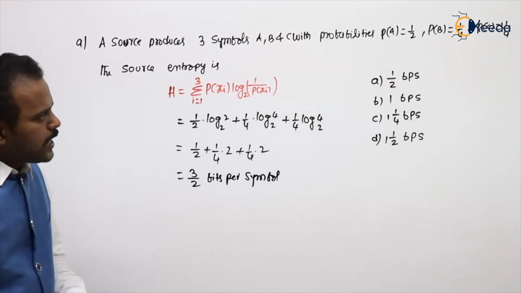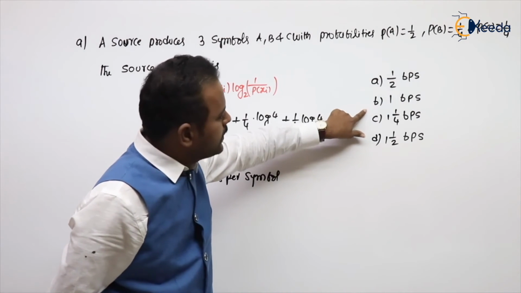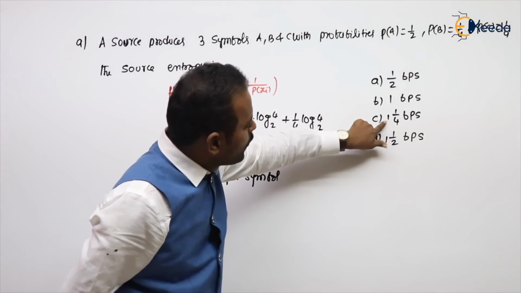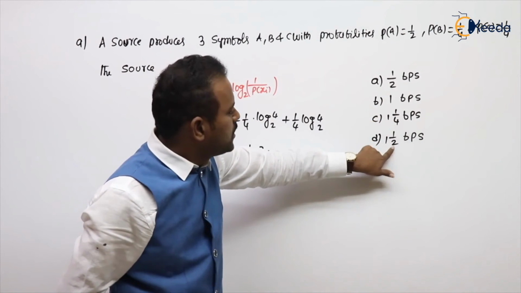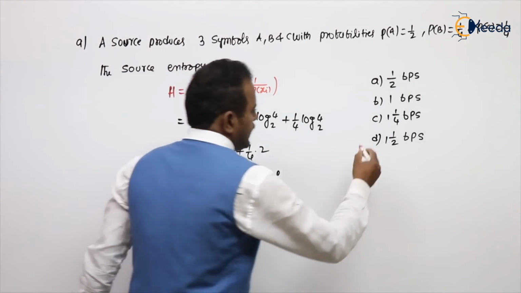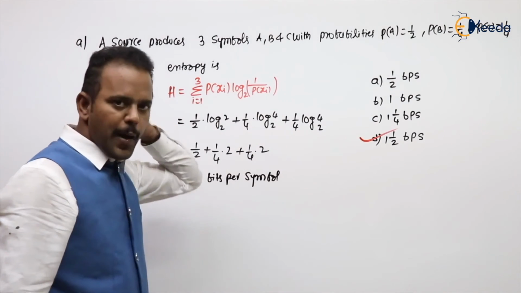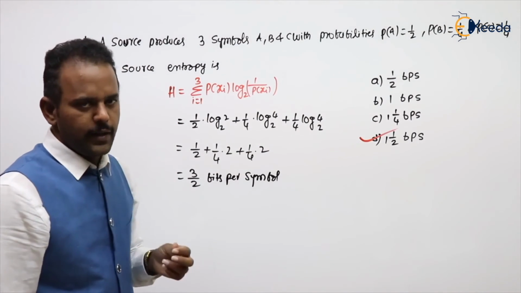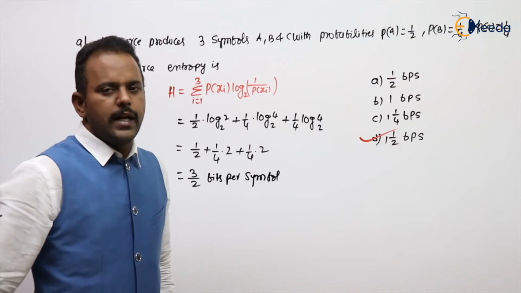3 by 2 means, see the options. Obviously, the first two are not. What is this value? 4 ones are 4, 4 plus 1, 5 by 4. Not that. 2 plus 1, 3 by 2. So option D is the correct one. The same model we already did, but the options are given in a slightly different manner. The calculation of entropy is a common model in GATE and ESE.